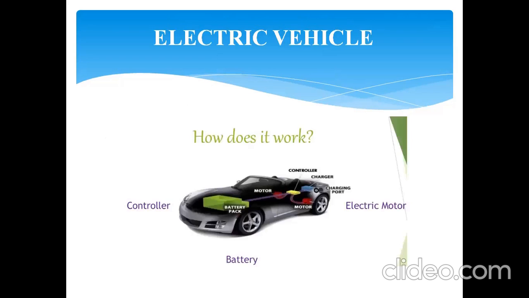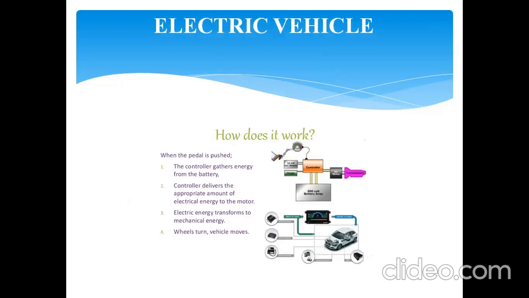How does this electric vehicle work? The main components of the electric vehicle are the controller, battery, and electric motor. The energy is stored in the battery.